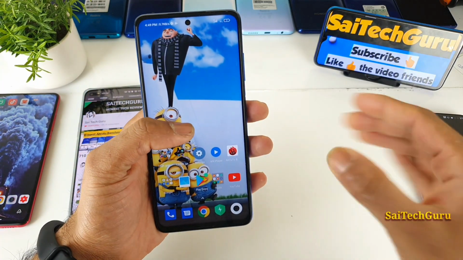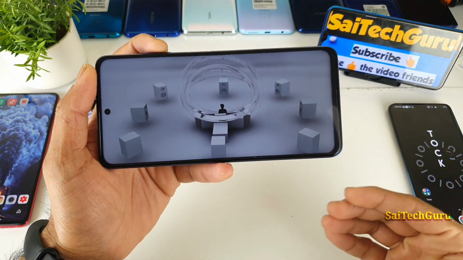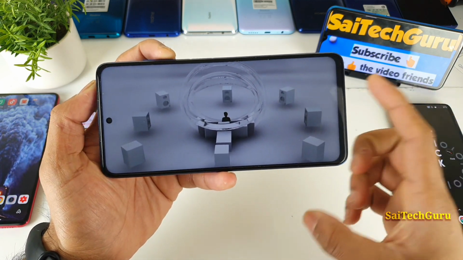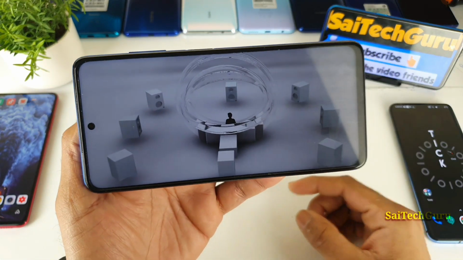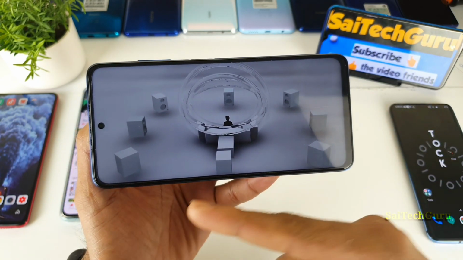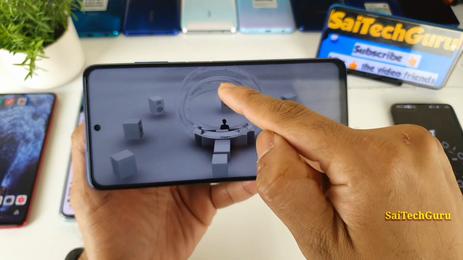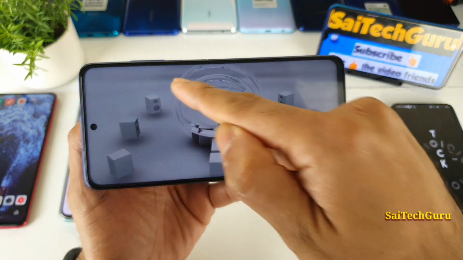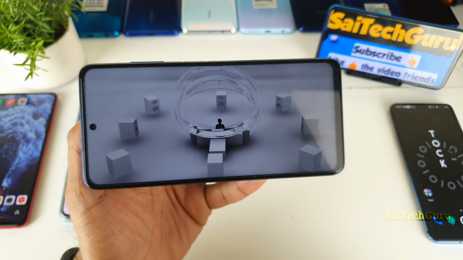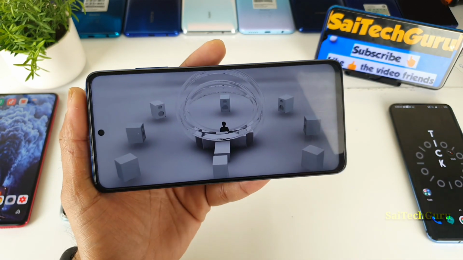So let's get started with this video demonstration right now. I'll be playing this video, and try to use earphones as I said. Only then will you get to know the loudspeaker. I'll put the mobile phone a little bit close to the camera so that you can actually hear the sound from left to right and right to left in this Poco X3 device. In this video, the sound will be traveling from the right to the left side slowly, gradually. So you can hear the voice from each and every location here. Later there will be a couple of animations as well coming from right to left. So let me start the video right now.